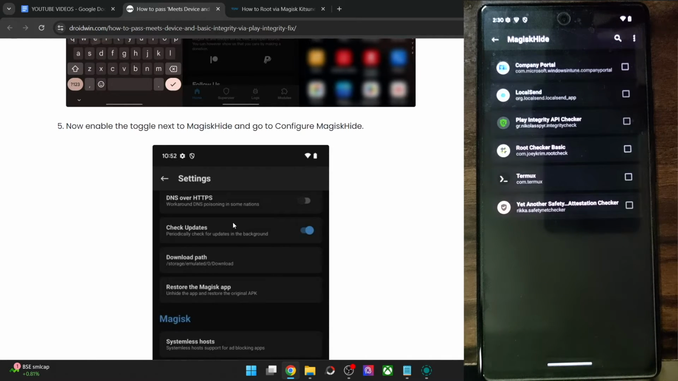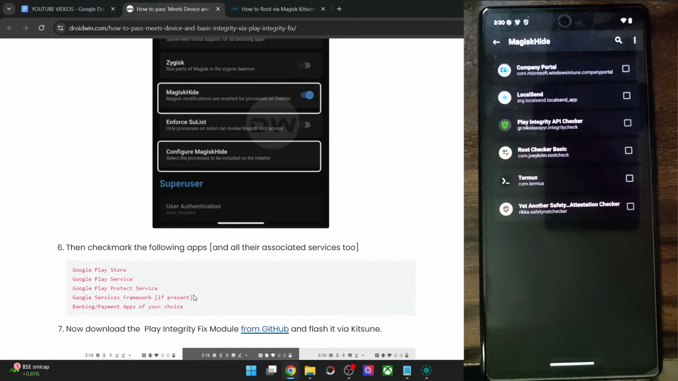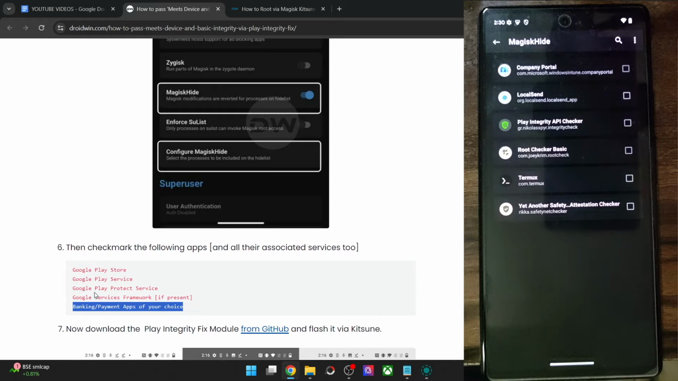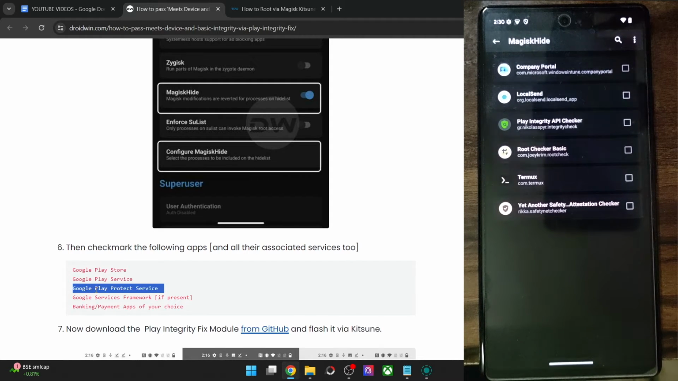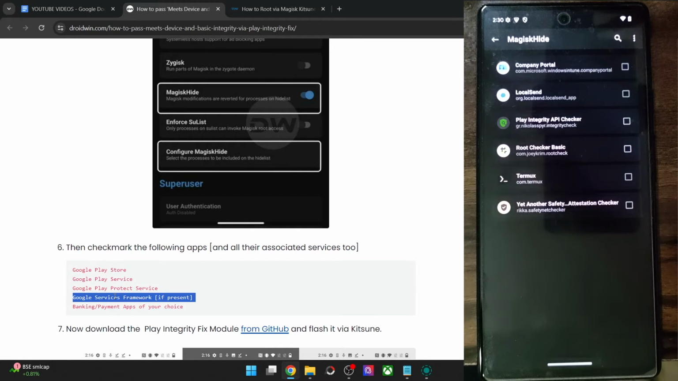From there, first and foremost you will have to hide the root from the following four apps as well as the banking and payment apps of your choice. The Google Play Protect service might not be there on every phone. If it's there on your phone, hide the root from it. If it's not there, simply ignore it. Whereas the Google Play Store, Play Services and the Services Framework should be there across all the phones. So let me now enable the toggle next to all of these apps.